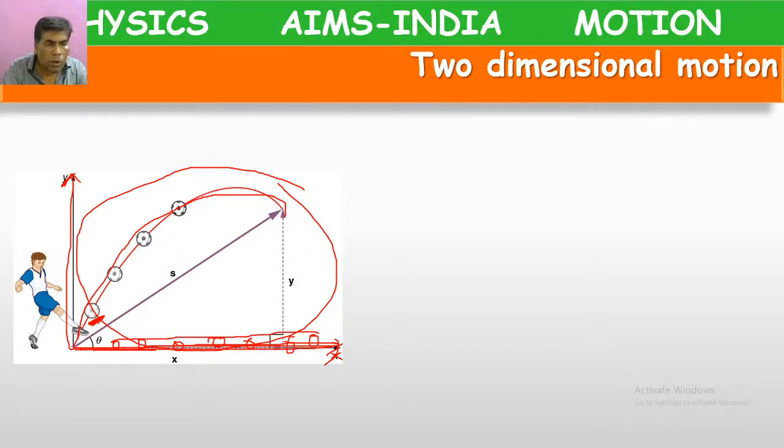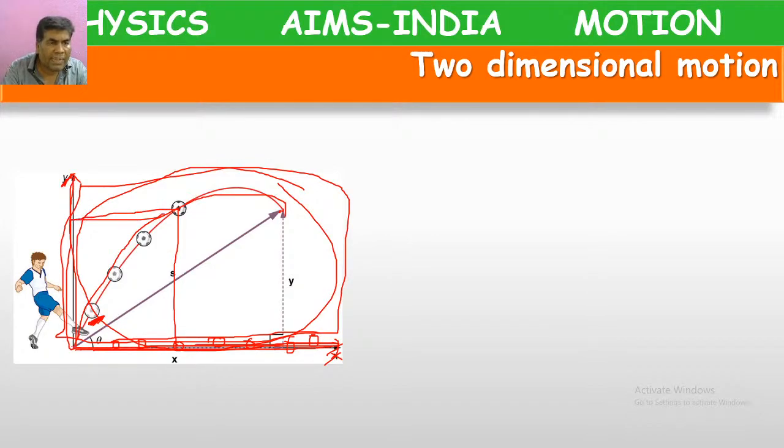But it is not moving on the x-axis, and it is not moving on the y-axis. It is moving in the plane between x and y, which is called the xy plane. If you want to tell the position of the ball here, we have to take the help of the x-axis and the y-axis. So its motion depends on the x-axis and the y-axis.